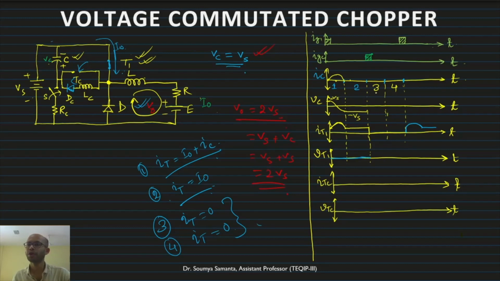Initially, till we give the gate current, ITC will be 0. ITC is not conducting, so we will get 0 throughout. If I draw it here, now let us understand the VTC.